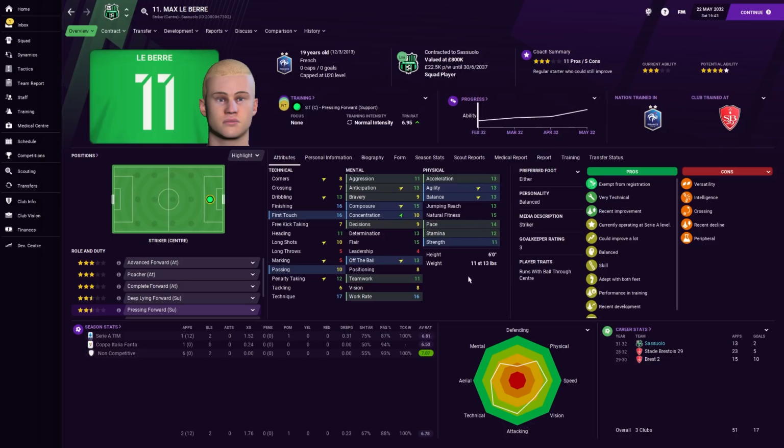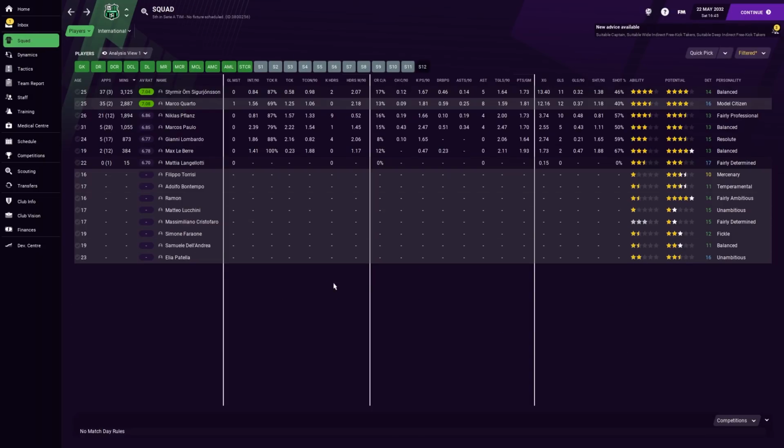Maybe some of his physicals could do with a bit of a bump, but he's only 19. I'm definitely interested in what he can do next year, and I feel like he will get more football next year, inevitably, on account of us playing in Europe. That's going to be interesting because it's going to give him a chance to play, get a lot more football, develop a little bit more, and maybe give Siggy a run for his money next season, because he's definitely showing a bit now.